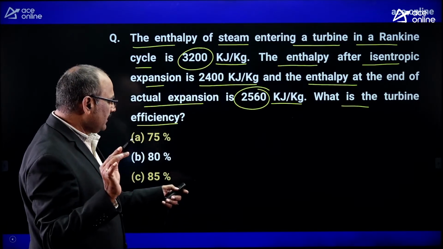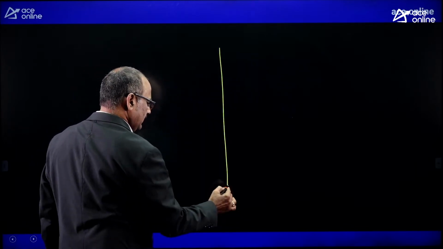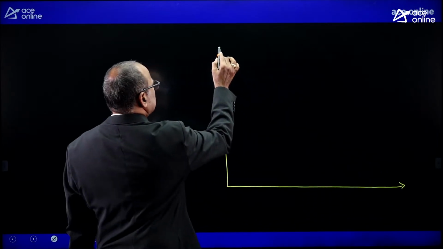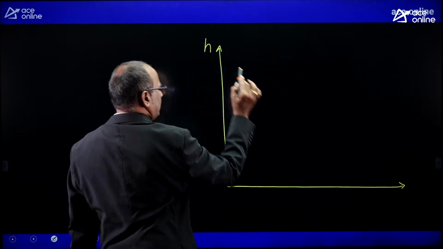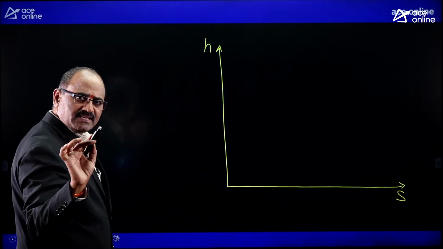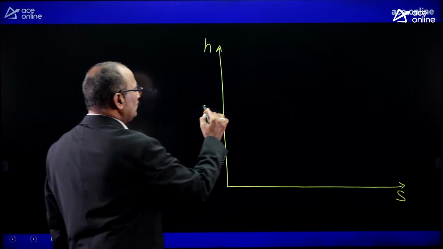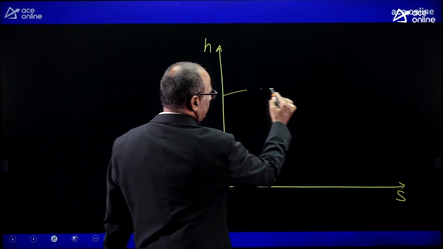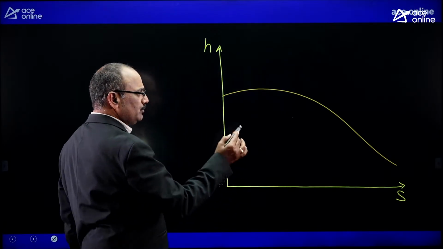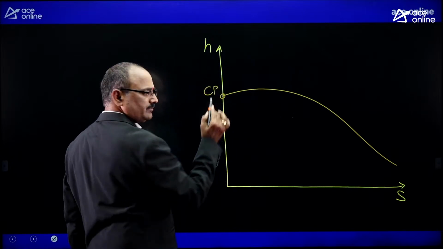For that, it is better to mark the Mollier diagram, which can also be called the enthalpy versus entropy diagram. As you know, with the HS coordinate system, the saturation dome appears like this. This is the critical point.